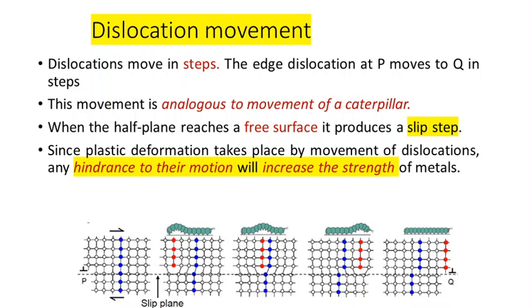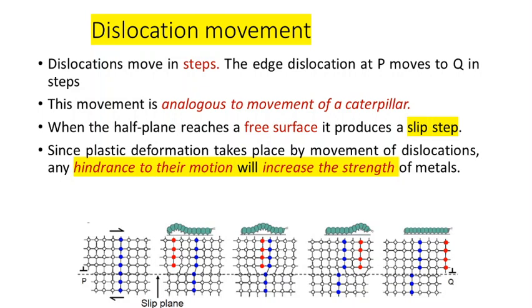We are having a plane which is not a complete plane, which is terminating within the crystal structure. So we can consider it as an edge dislocation. By definition, we know edge dislocations are dislocations taking place in the material when an extra plane of atoms is present in the material which is terminating within the crystal structure. So at the end, at the edge, we are having an edge dislocation.